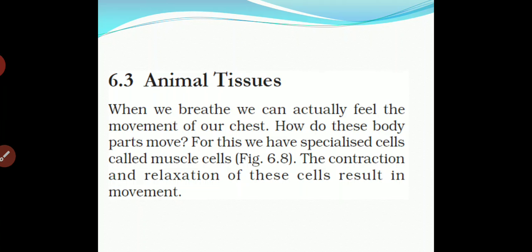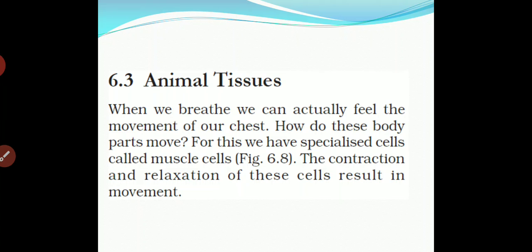How does this body part move? For this, we have specialized cells called muscle cells. Our body moves because of the muscle cells present in our body structure. Muscle cells are very useful for performing any activity. They make our body flexible, so we can move in any direction.